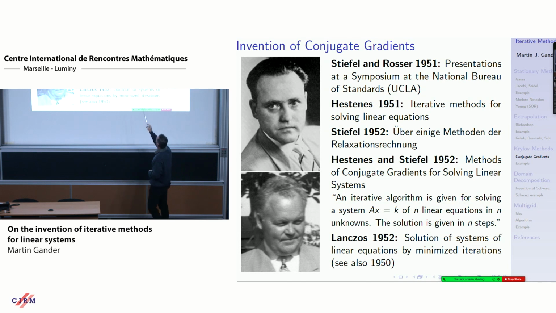Now, if you read this paper, this is a paper which is not made for you to understand how they found the method. It's a theorem proof, theorem proof, theorem proof paper. All the properties are there. You have no clue where it's coming from. If you read Stiefel's paper, it's a marvelous paper. It's a 50-page paper which describes how he found conjugate gradients.